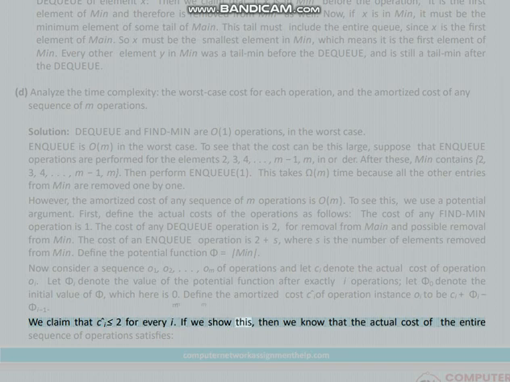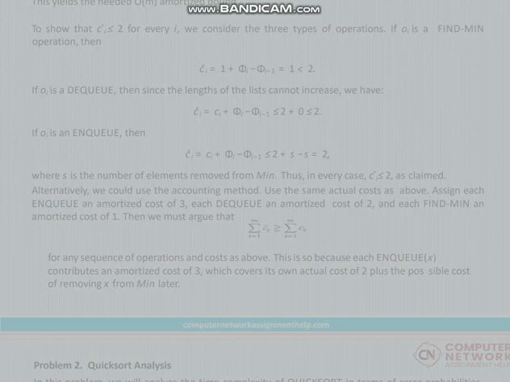If we show this, then we know that the actual cost of the entire sequence of operations satisfies the sum of Ci being at most 2m. This yields the needed O(m) amortized bound. To show that the amortized cost is less than or equal to 2 for every i, we consider the three types of operations.